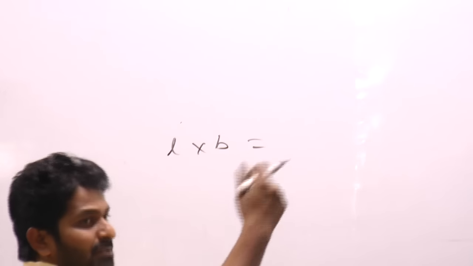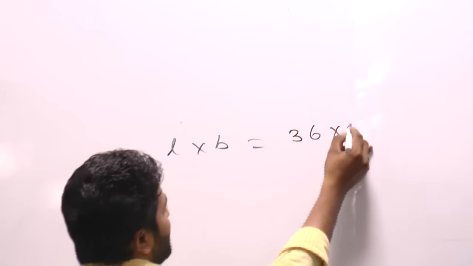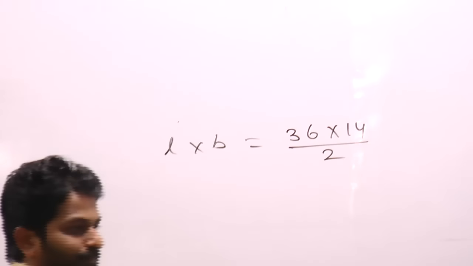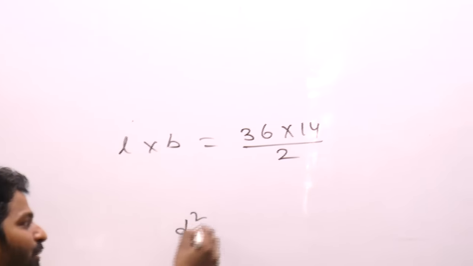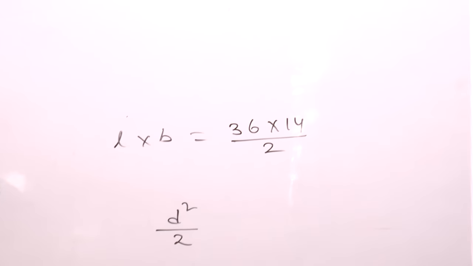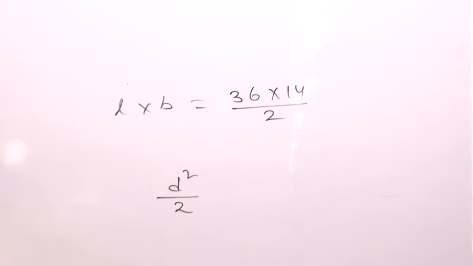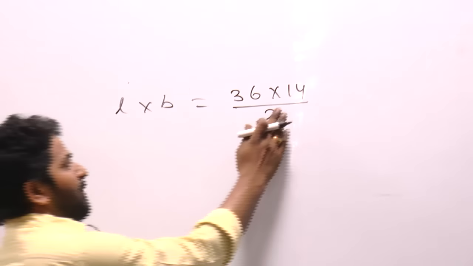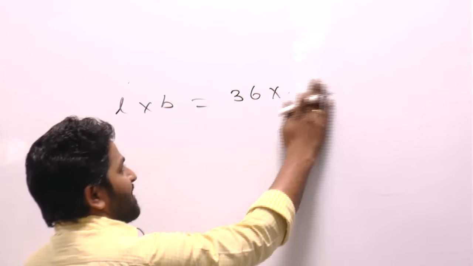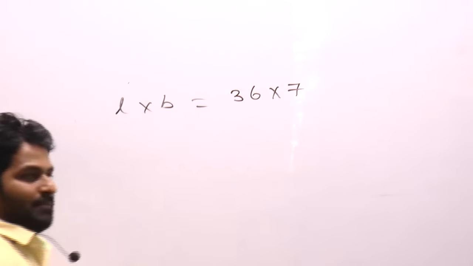Area becomes d square by 2, which is 36 into 14 by 2. D square by 2, right? Yes or no? Correct. So let me write it as 36 into 7.